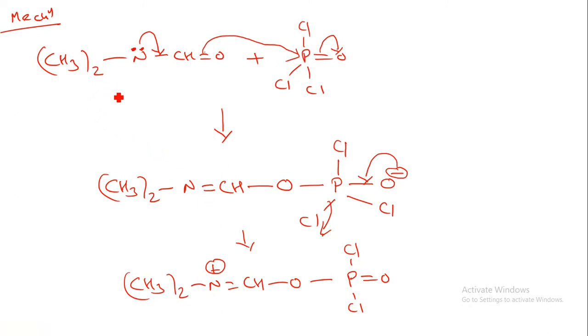So now what will happen? (CH3)2N with a double bond to CHO, and now phosphorus with Cl, O minus charge, Cl and Cl. Now it will give the electron back to the phosphorus atom, so it will make a bond over here. This Cl will be removed from the reaction material. So we get (CH3)2N+ double bond CH, O, P double bond O, Cl, Cl.